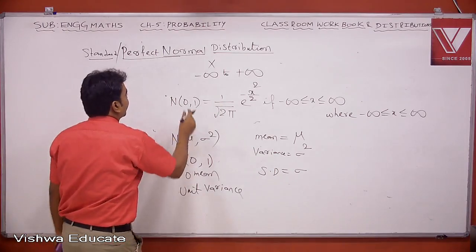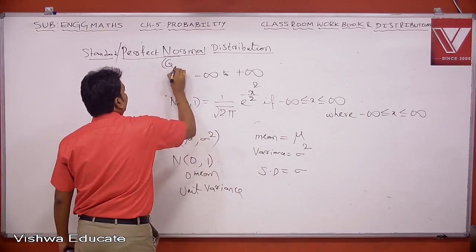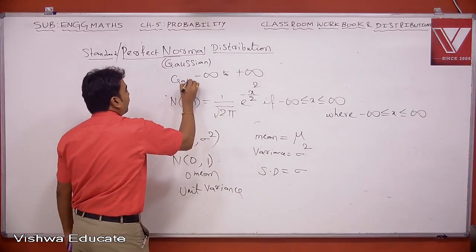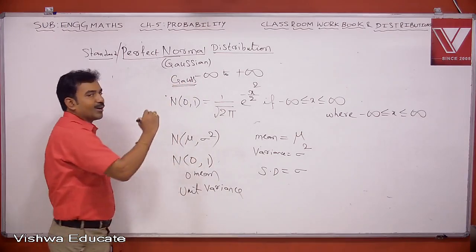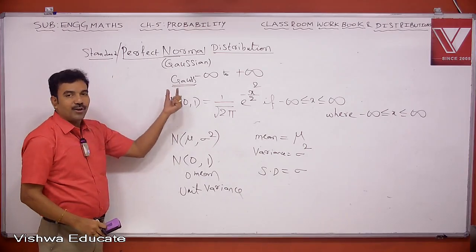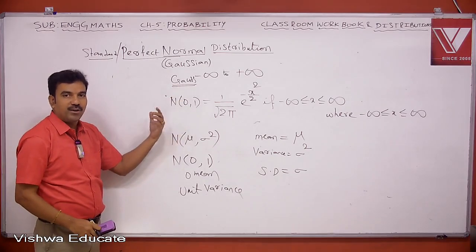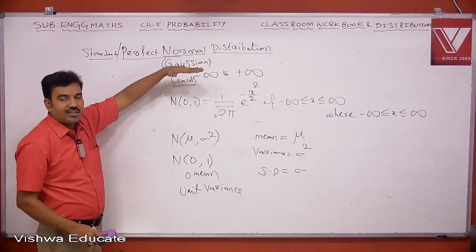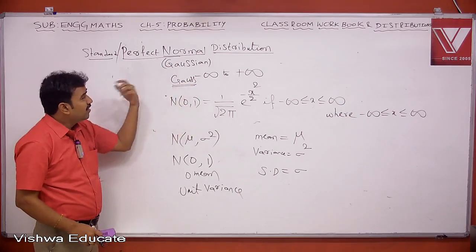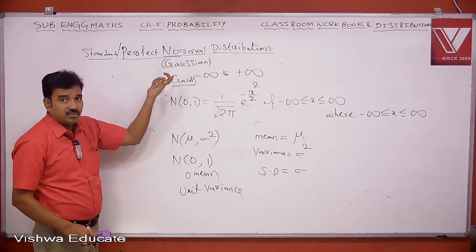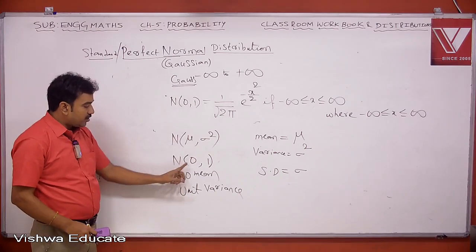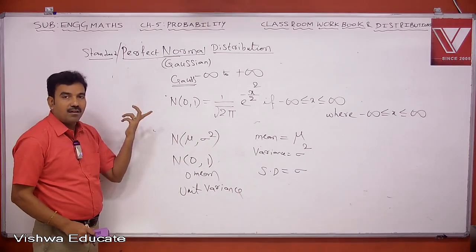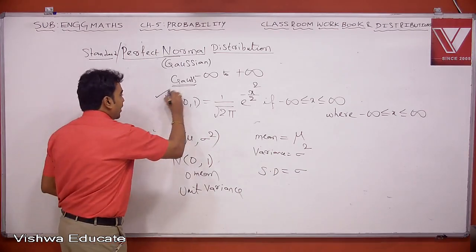Normal distribution has another name. This is Gaussian distribution, because Gauss is a French mathematician who invented normal distribution. He had a lot of contributions towards distributions in probability and statistics. Gauss is a famous French mathematician who invented normal distribution, so on his name it has got the name Gaussian distribution. Therefore, a normal distribution with zero mean and unit variance is called a standard or perfect normal distribution. So this is N of 0 comma 1.